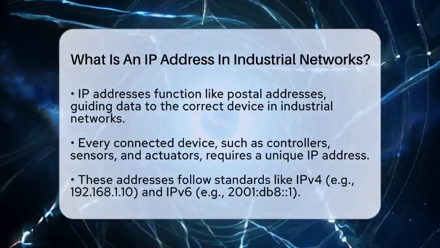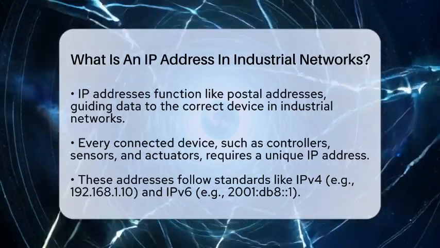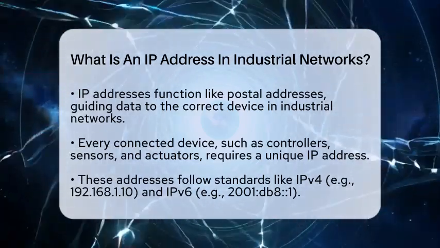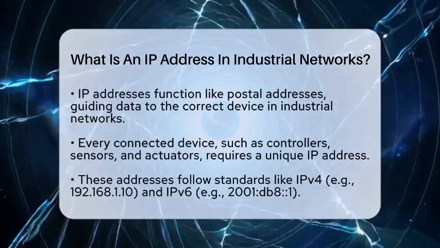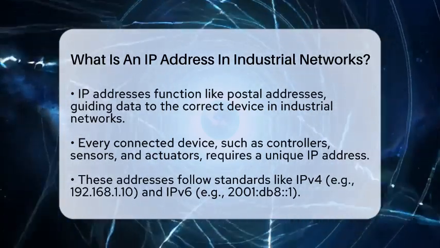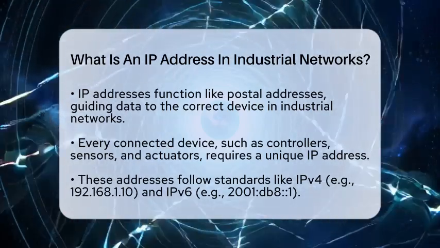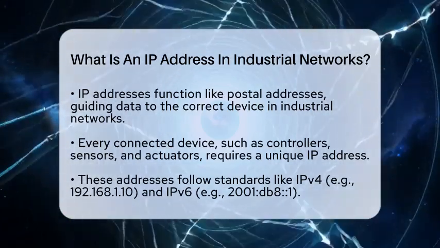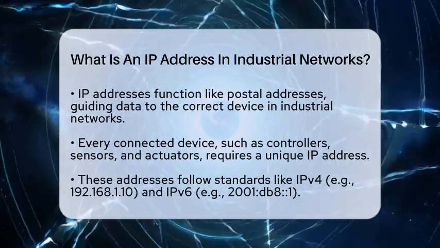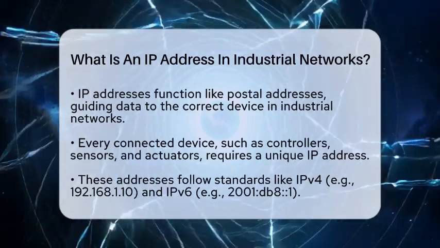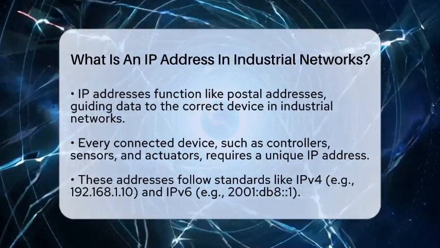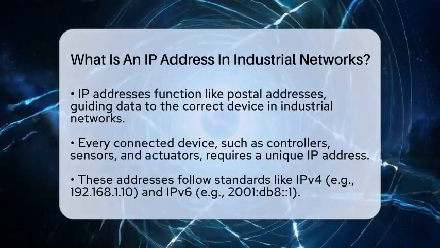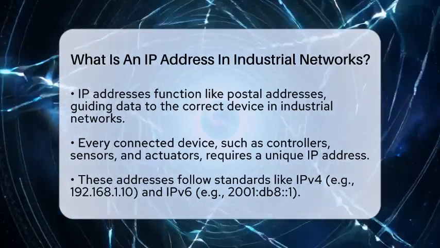Every device connected to an industrial network needs a unique number called an Internet Protocol address. This includes programmable logic controllers, sensors, actuators, gateways, and other automation equipment. These addresses are essential because they tell the network where each device is located, so data packets can be sent accurately. In industrial automation, IP addresses follow specific standards called Internet Protocol standards.